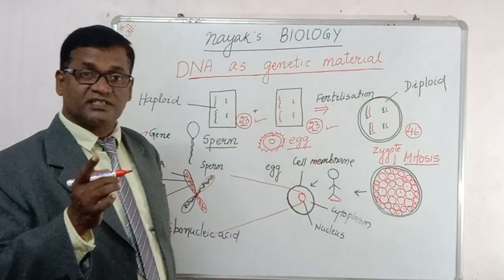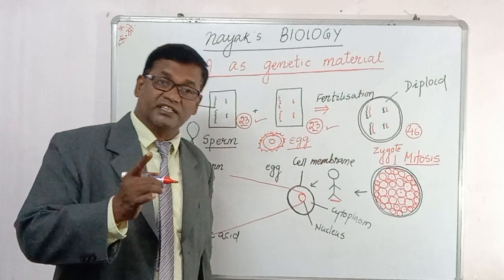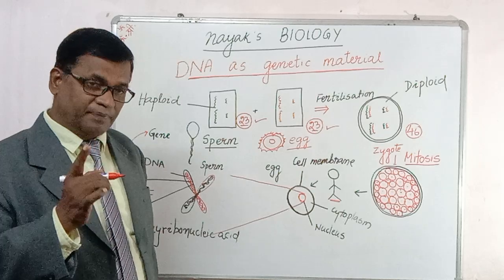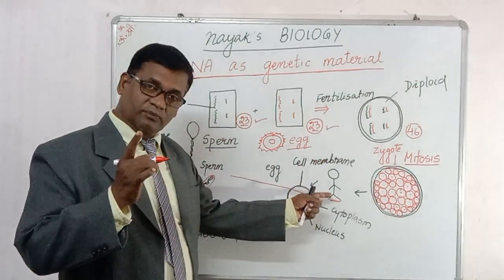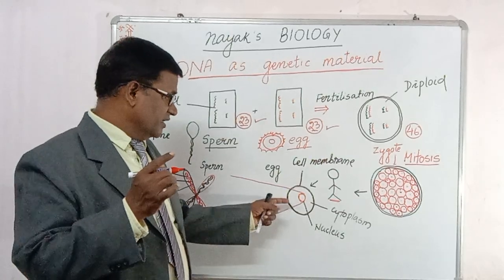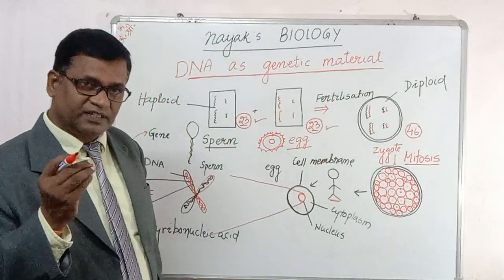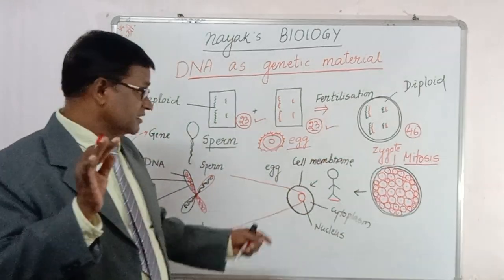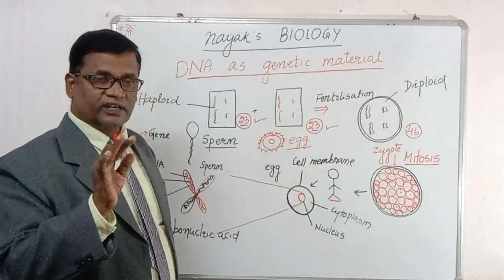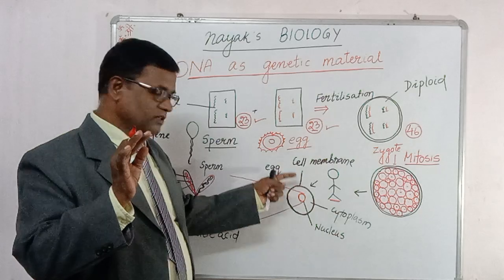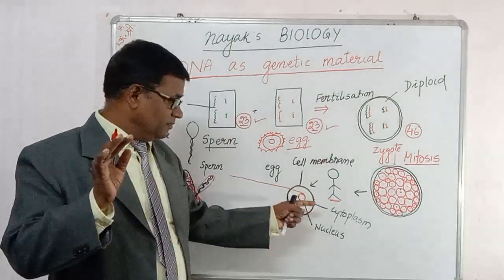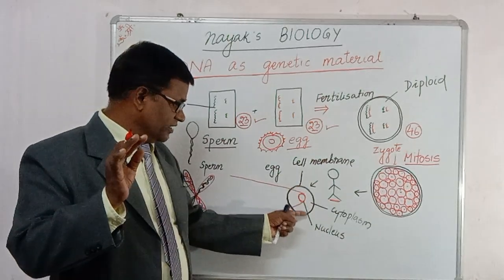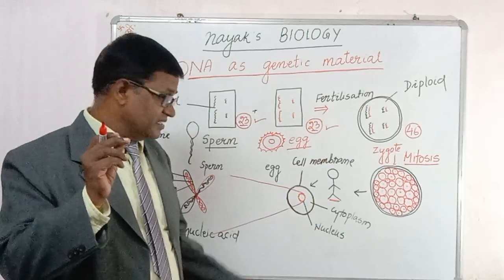In our body now, how many chromosomes? 46. Each cell contains 46 chromosomes in 23 pairs. Now, this is only one cell, which I isolated to make it clear about the DNA. It is only one cell of our body, and it contains 3 main components. In lower classes you read these things: the cell membrane, which covers the cell, the cytoplasm, the area between the nucleus and the cell membrane, and the nucleus, which is present in the middle of the cell.